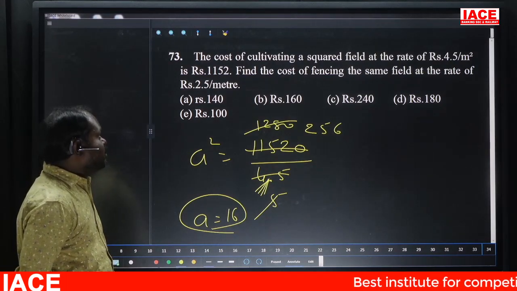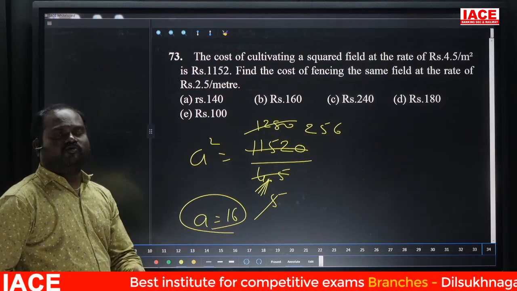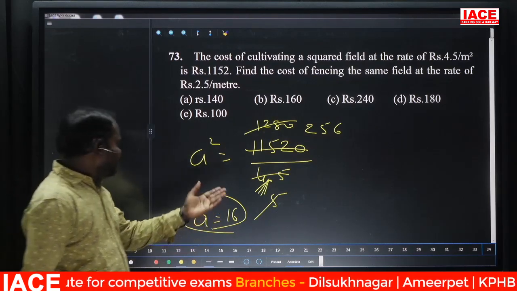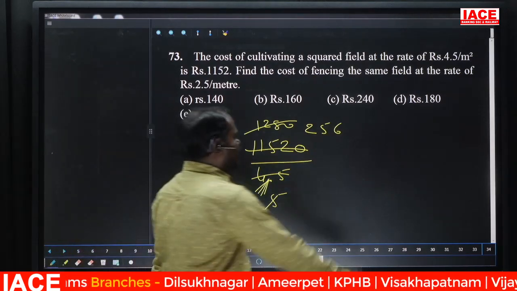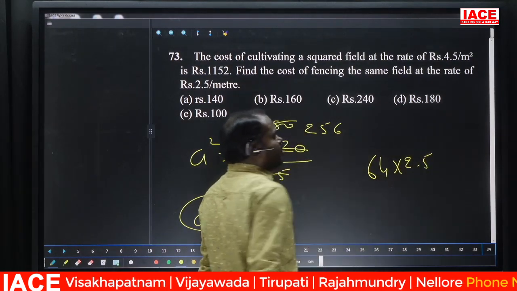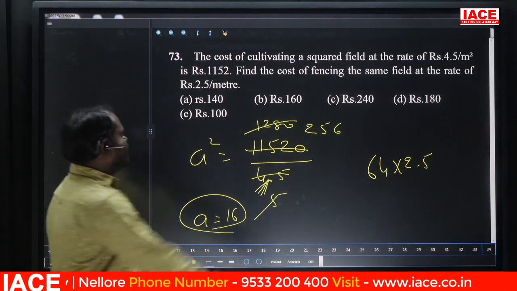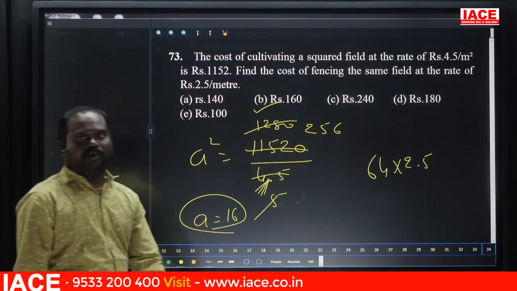But the question asks to find the cost of fencing the field at the rate of 2.5. Cost of fencing means 4 sides. If every side is 16, 4 sides will be 64. Every meter is charged 2.5 rupees, so 64 into 2.5: 128 plus 32 is 160. Option B, 160. Next.